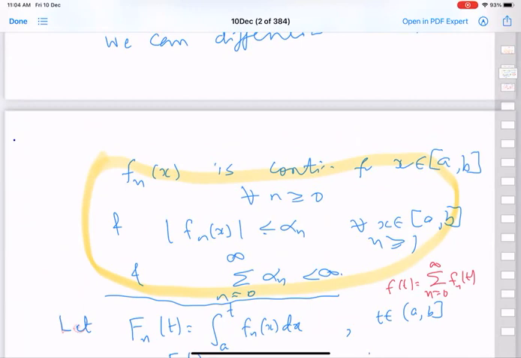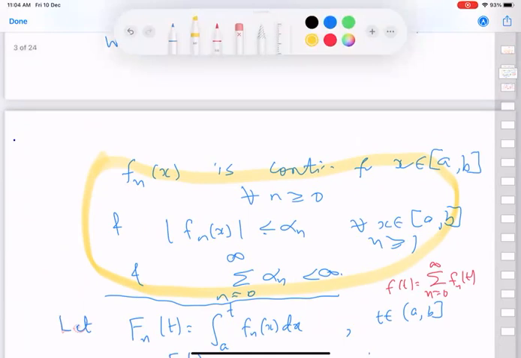What can we say? Let P be some partition. What can you say about the gap between the upper and lower bounds for any partition P?